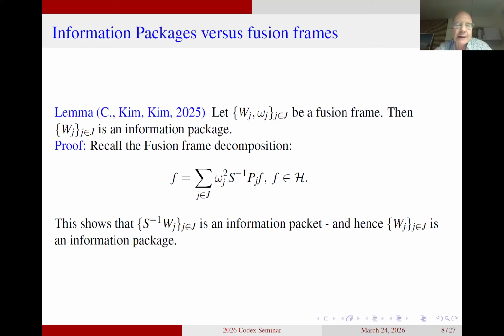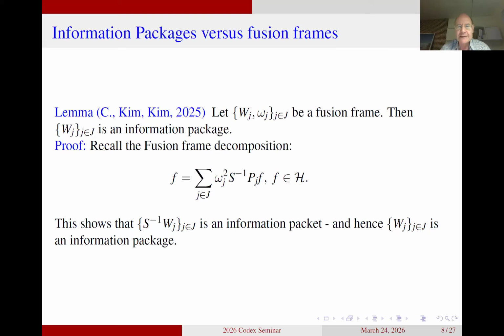But then you can do exactly like you can also do in frame theory. You can show that if you have an information package and you act on it with a bounded bijective operator, and a bounded and surjective operator is actually enough, then you again get an information package. So you just take this information package S to the minus 1 Wj and you act with the operator S. Then you get that Wj is an information package by itself.